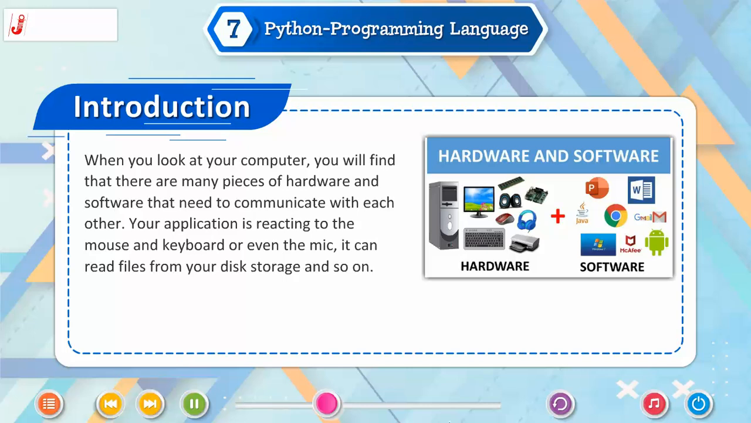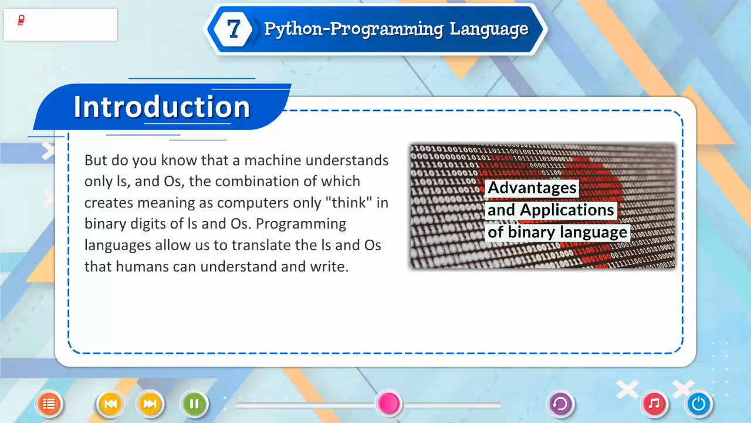When you look at your computer, you will find that there are many pieces of hardware and software that need to communicate with each other. Your application is reacting to mouse and keyboard or even the mic. It can read files from your disk storage and so on. But do you know that a machine understands only ones and zeros, the combination of which creates meaning, as computers only think in binary digits of ones and zeros.